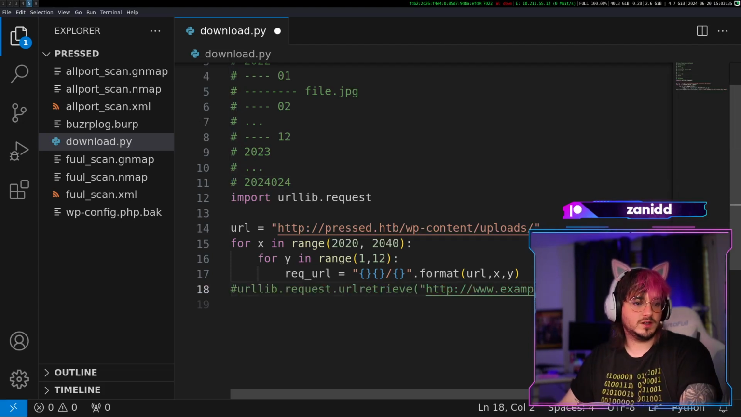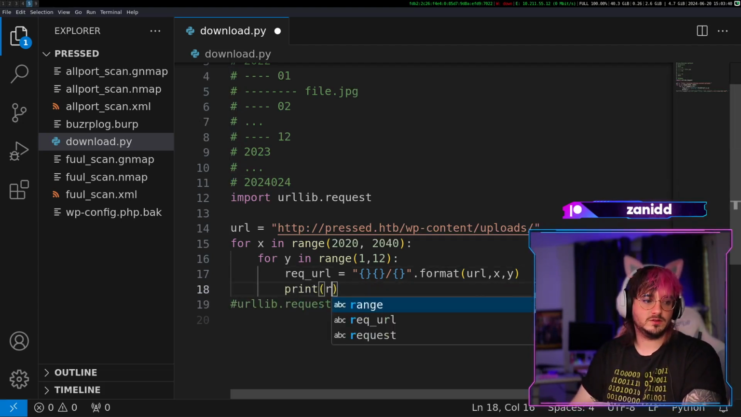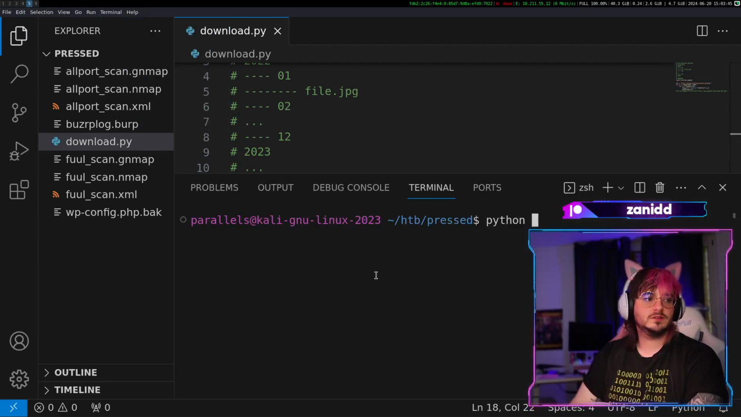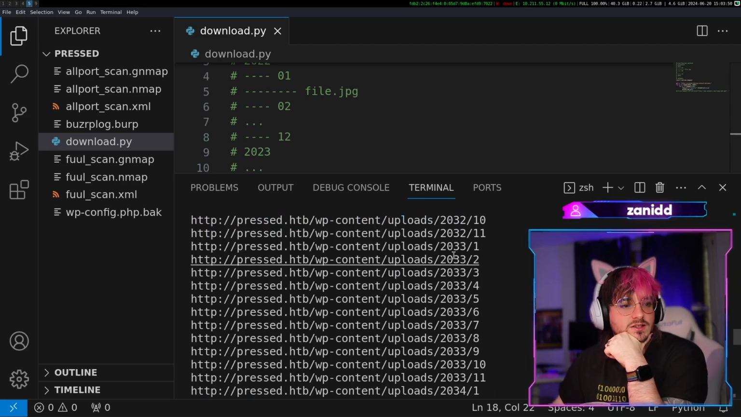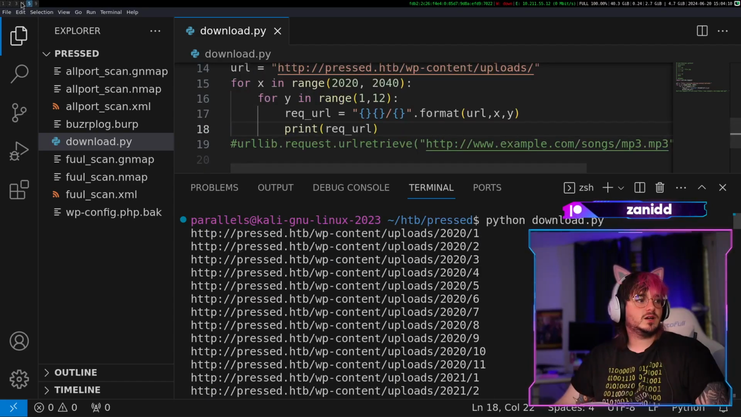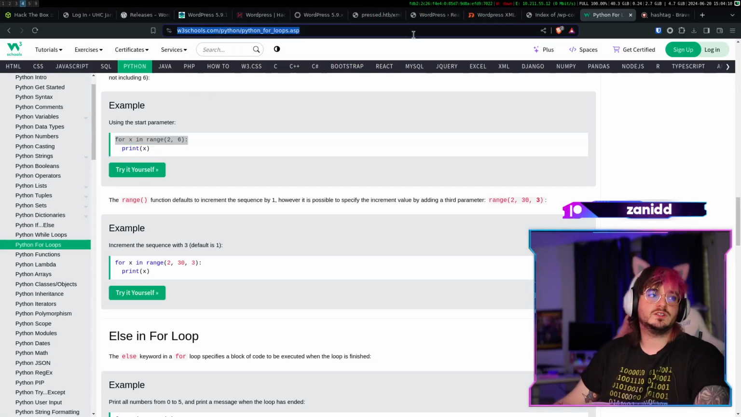You get commented out for now. And we just print the rec URL. All right, let's try it. Python download.py. Okay, yeah. Nice. Almost.